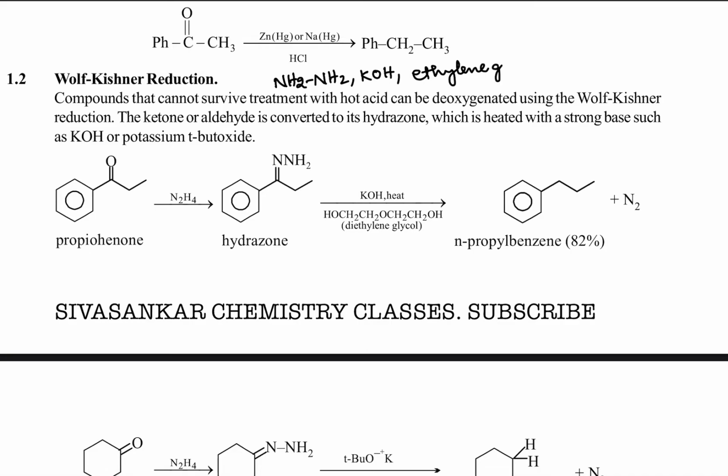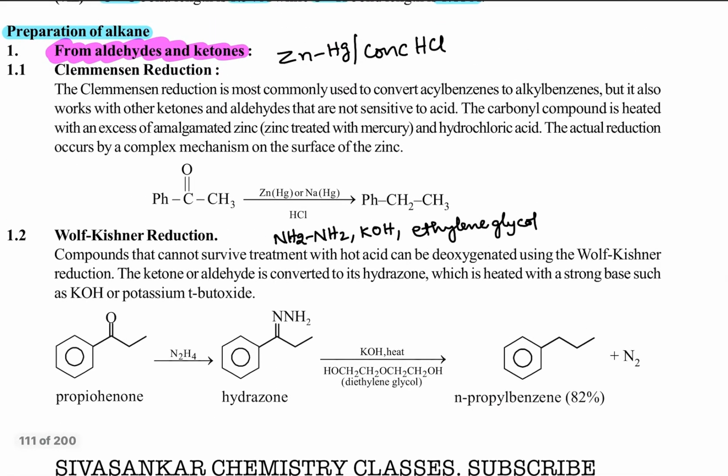Ethylene glycol, so like that, these are the substances we are using. Clemmensen reduction is done in acidic medium, and Wolff-Kishner reduction is done in basic medium. Understand? We don't use Clemmensen reduction when the reactant is more sensitive towards acids. Later I will explain after the explanation of these two.